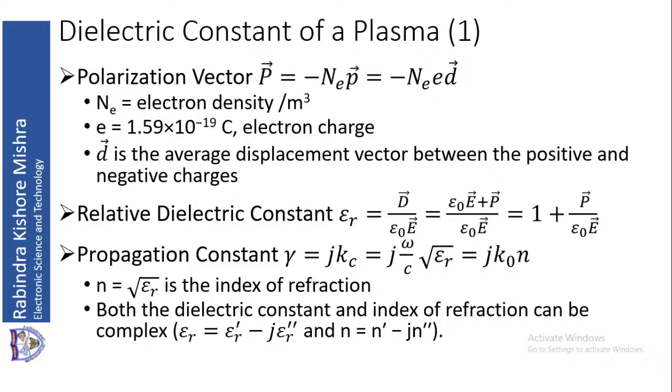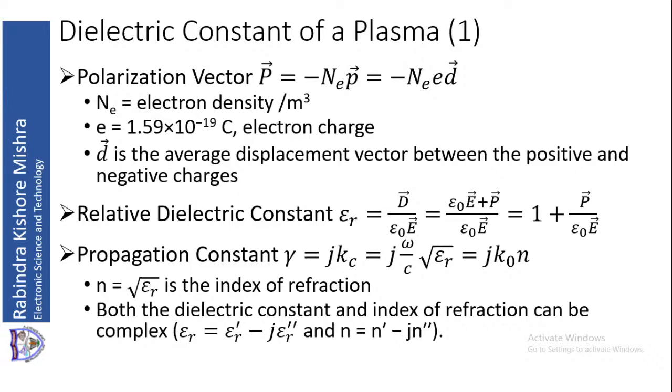Both these quantities, epsilon r, that is the relative dielectric constant, and the index of refraction n, which is the square root of epsilon r, can be complex. In general they will be complex.